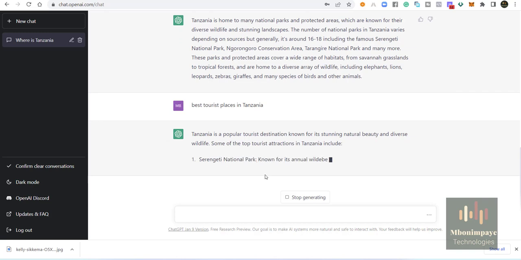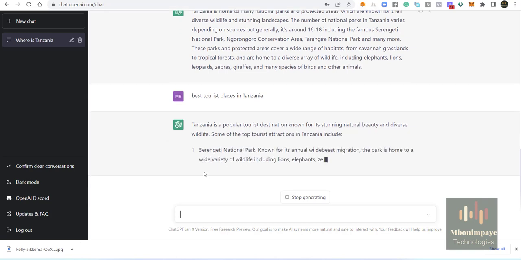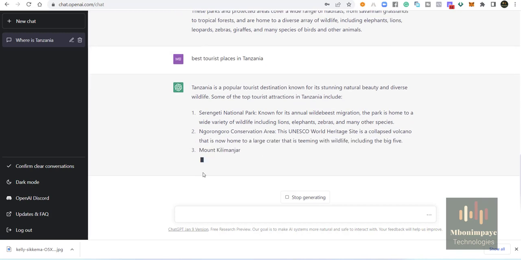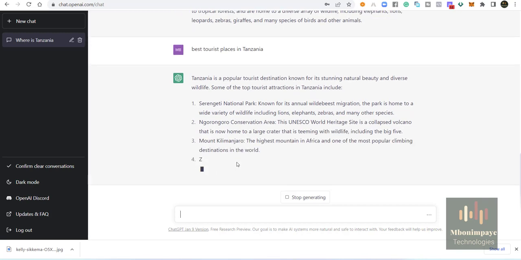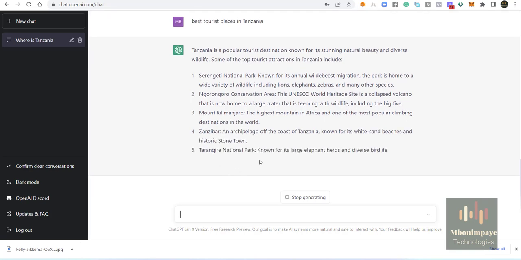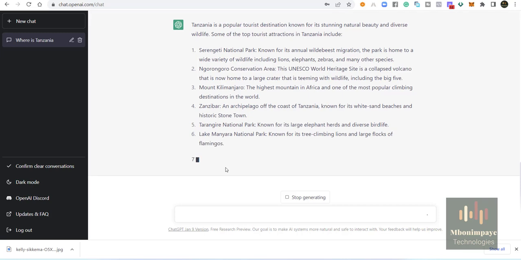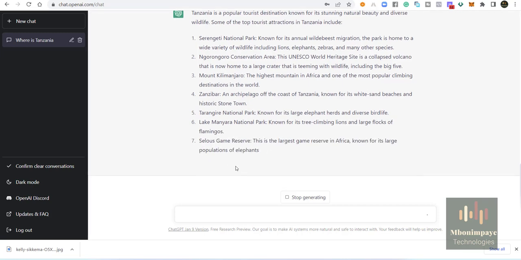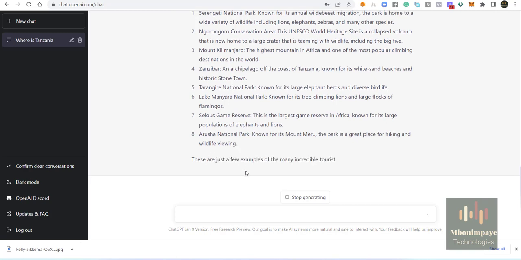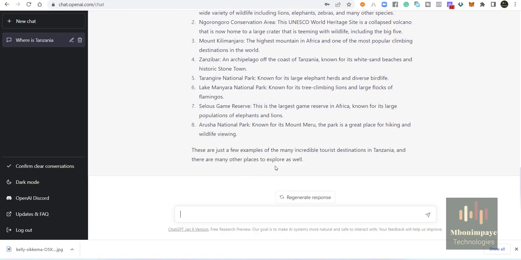It says Tanzania is a popular tourist destination known for stunning natural beauty. There is Serengeti National Park, Ngorongoro Conservation Area, Mount Kilimanjaro, Zanzibar, Tarangire National Park, Lake Manyara National Park, Selous Game Reserve, and Arusha National Park. These are just a few examples of the many incredible tourist destinations in Tanzania, and there are many others to explore as well.